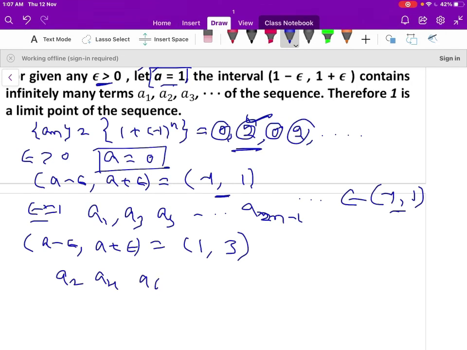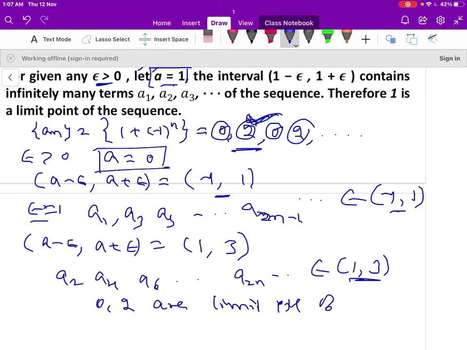Therefore a2, a4, a6, and so on, a2n and so on, belong to the interval 1 comma 3. Therefore there are infinitely many terms inside the interval 1 comma 3. Therefore 2 is a limit point of the sequence. So 0 comma 2 are the limit points of the given sequence. Let me check whether another point is a limit point or not.